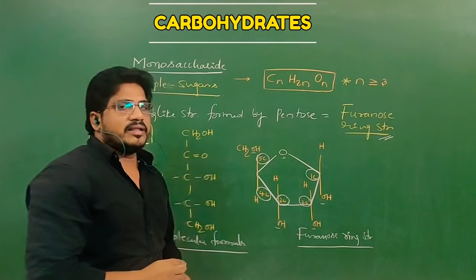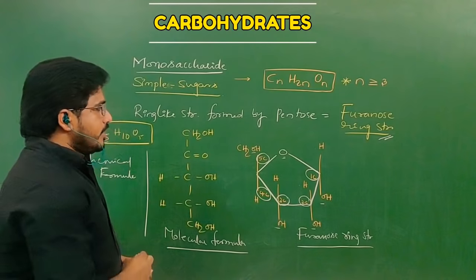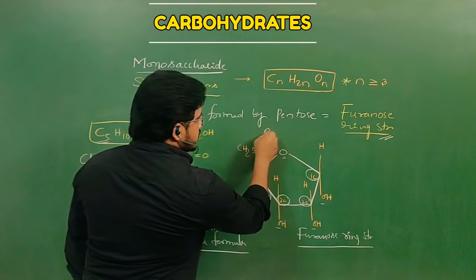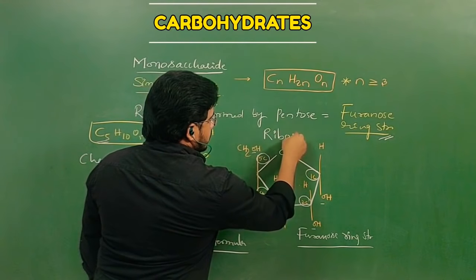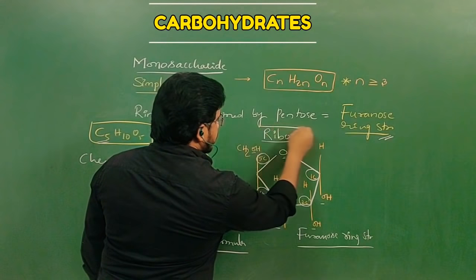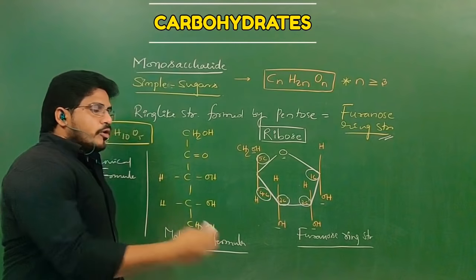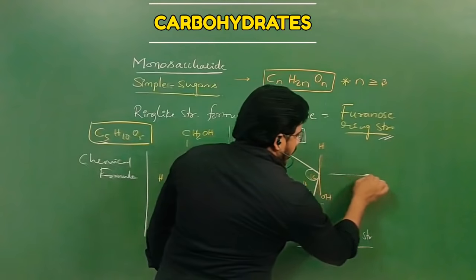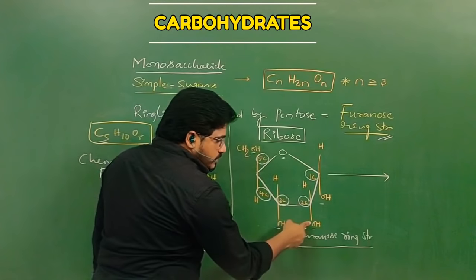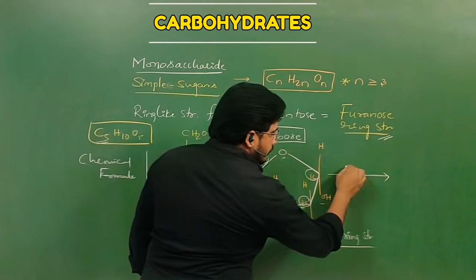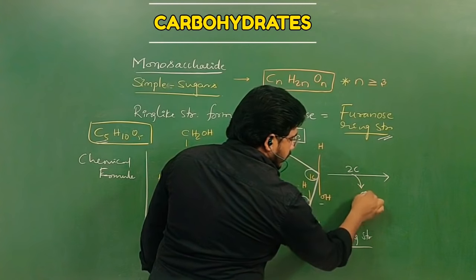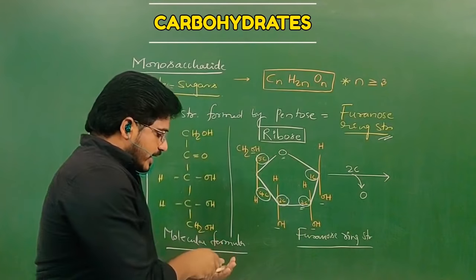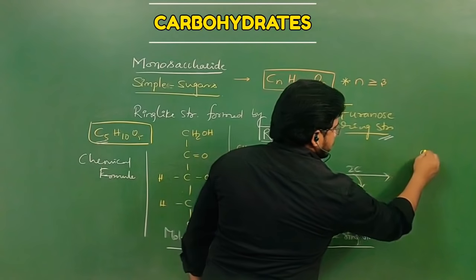But here, another important thing I am going to tell you. If it is ribose, listen carefully. This concept will help you understand so many concepts in first and second PUC. By removing one oxygen at the second carbon. So, at the second carbon, you remove one oxygen, and as it is, you draw the structure.